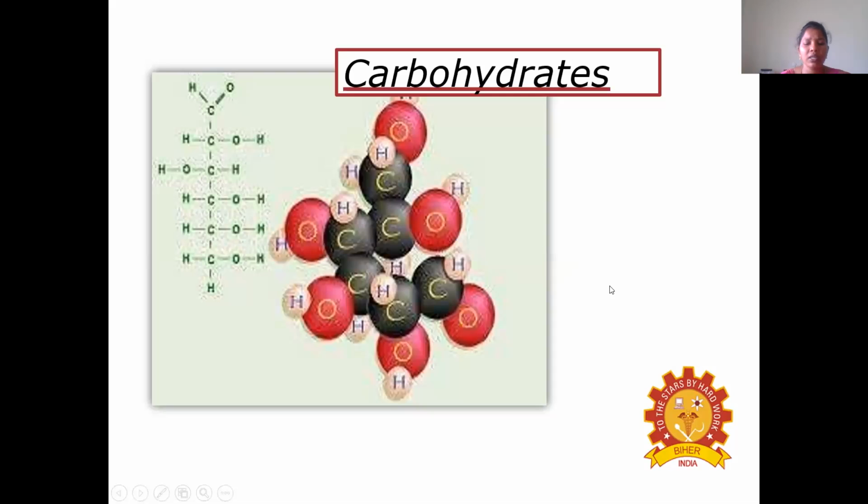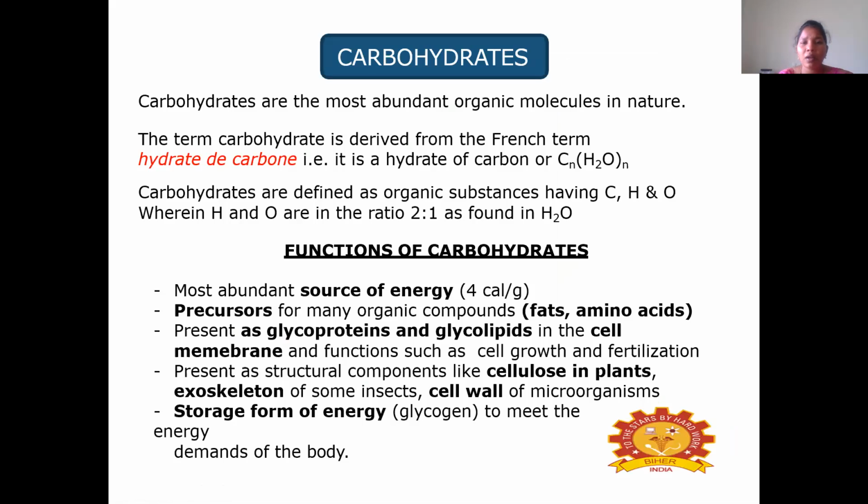Until now we discussed nucleic acids. Then coming to carbohydrates. As we know very well, carbohydrates are the most abundant organic molecules in nature. The term carbohydrate is derived from the French term hydrate de carbone. It's a hydrate of carbon, with the formula CnH2nOn. And the olden definition of carbohydrate is simply that it is a carbon, hydrogen, oxygen containing organic molecule.